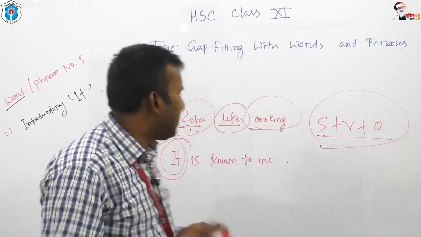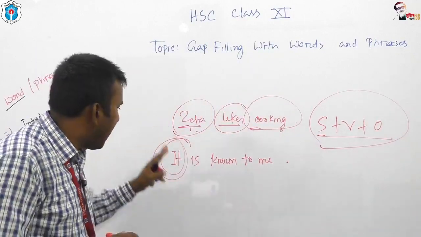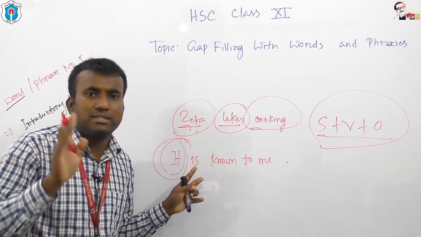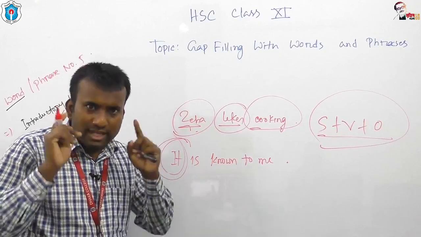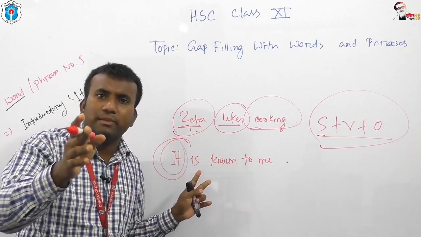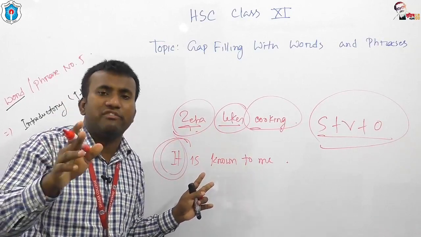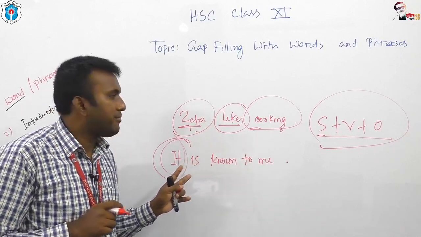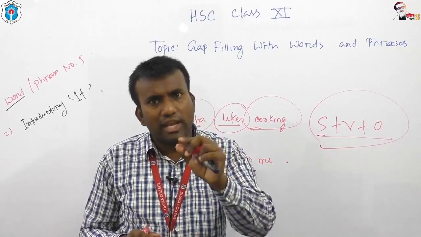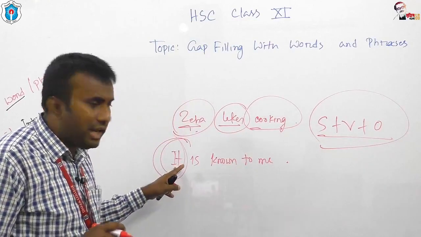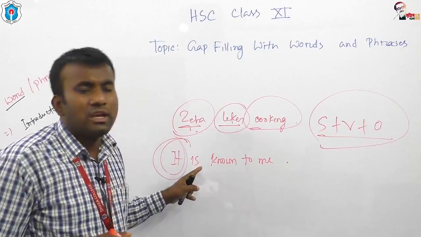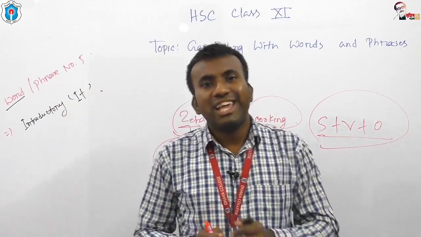Clear to you? One thing should be kept in mind: after introductory it, you must use a singular verb. This concept must be kept in mind. If you get any introductory it at the beginning of a sentence, you must take a singular verb after introductory it. Okay, I told you that it needs no telling. It is third person singular, that's why I have used needs. Here it is the subject, used at the beginning of an English sentence, that's why I have used is. So dear students, you can get one question,